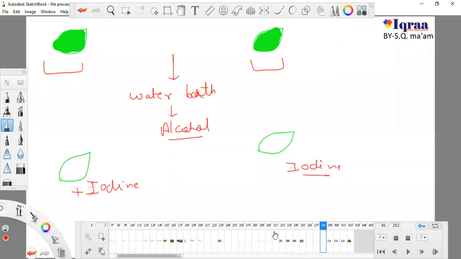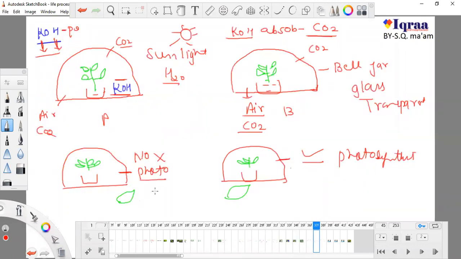In this case one, you know that the task of photosynthesis was not performed, because the CO2 was absorbed by this KOH. And in this case the task of photosynthesis was performed very well, because CO2 was present in this, and KOH, you know, is an absorber of CO2. So in this case there was no CO2 and no photosynthesis. In this case there is very good CO2 and very good photosynthesis, okay.